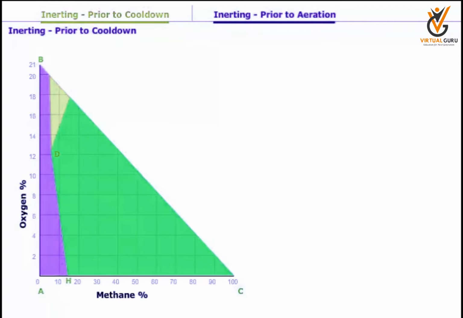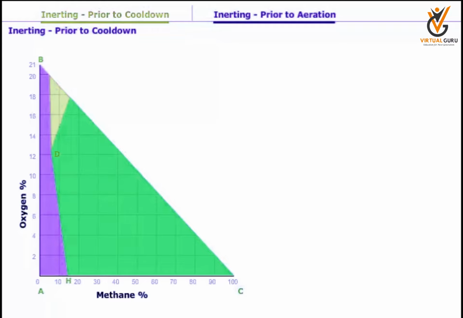When preparing for first loading after dry docking, the cargo tanks on an LNG carrier have to be inerted prior to cool down. In this example, we will consider inerting using nitrogen. In practice, inert gas is used as it is less expensive. By inerting, the tank atmosphere is maintained in such a way that even when methane is loaded, the mixture will never fall in the flammable zone.